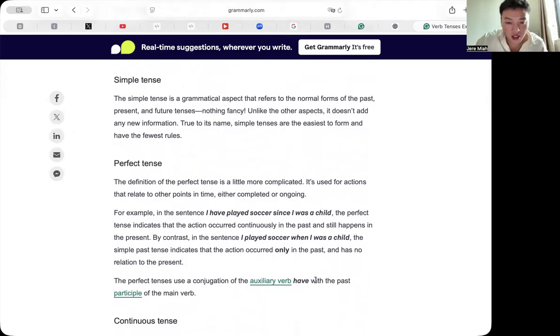The perfect tense indicates that an action occurred continuously in the past and still happens in the present. By contrast, in a sentence, I played soccer when I was a child, the simple past tense indicates that the action occurred only in the past and has no relation to the present. What's the meaning?